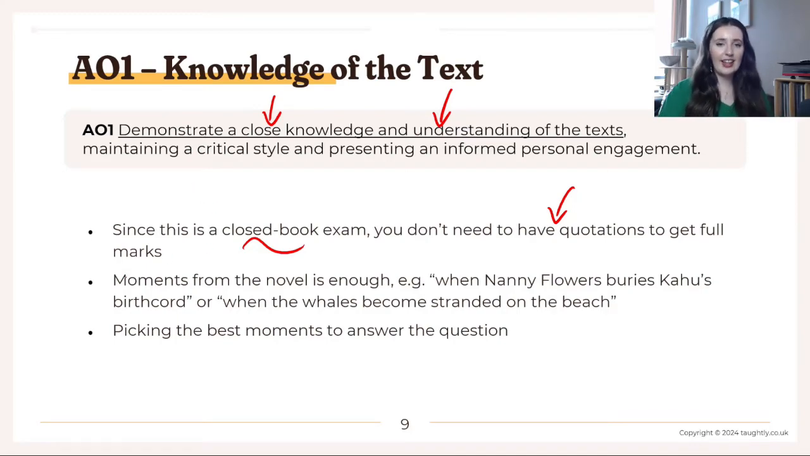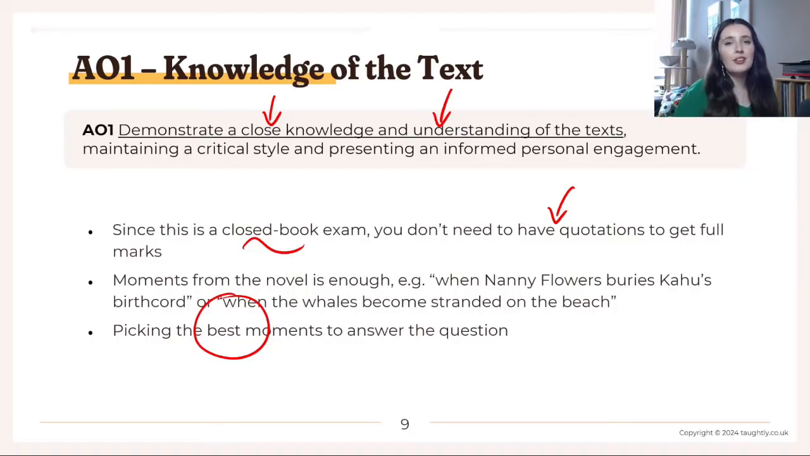So when I say that, I mean you could say when Nanny Flowers buries Kahu's birth cord, when the whales become stranded on the beach, when Kahu returns on the back of the bull whale, when Nanny Flowers rides Rawiri's motorbike, right? Those are all examples and moments that show knowledge. But the thing that gets you high marks is not just being able to pick out random moments, but picking out the best moment to prove your point, right?